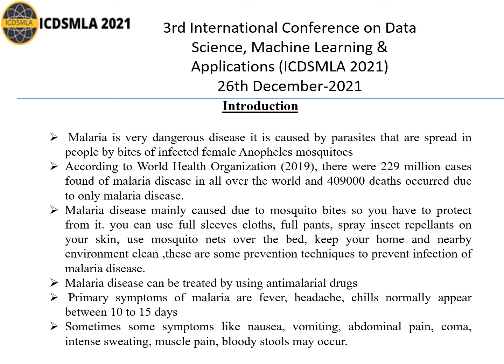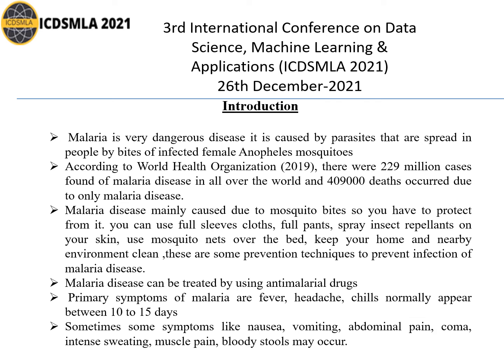Introduction. Malaria is a very dangerous disease. It is caused by parasites that are spread to people by bites of infected female Anopheles mosquitoes. It occurs due to four different types of Plasmodium parasites. First one is Plasmodium vivax, second is Plasmodium ovale, third Plasmodium malariae, fourth is Plasmodium falciparum. Out of that, Plasmodium falciparum is very dangerous.